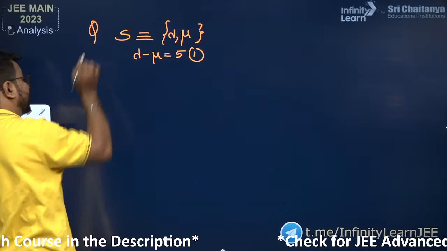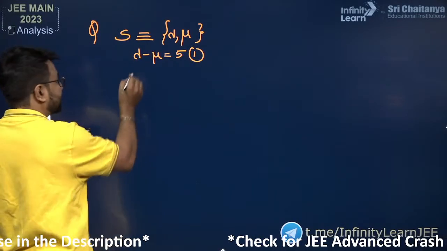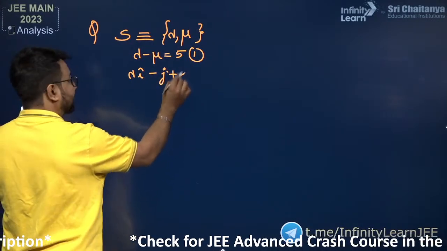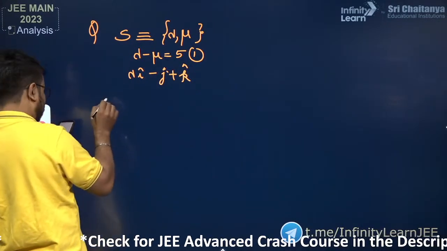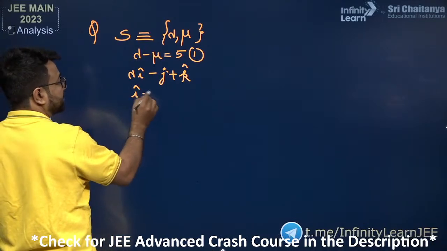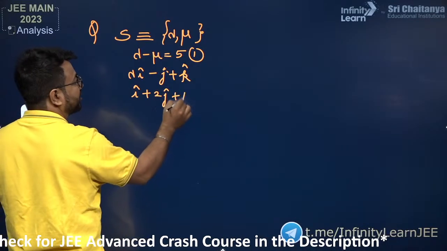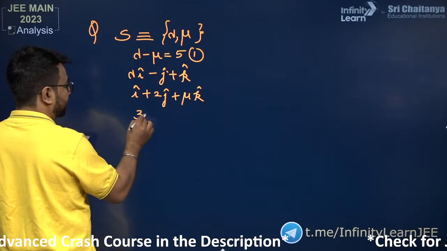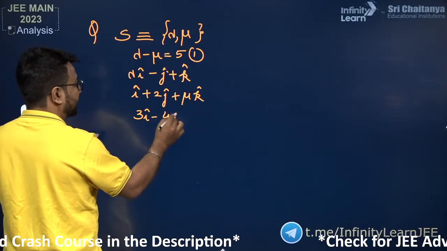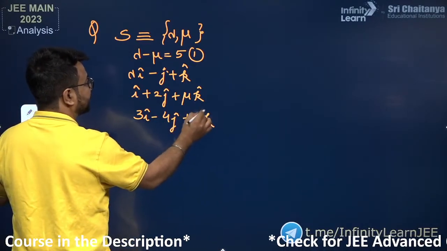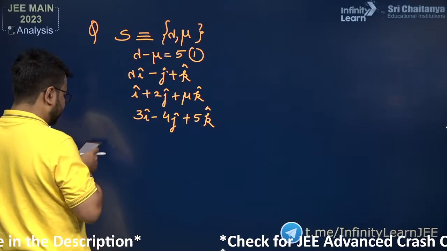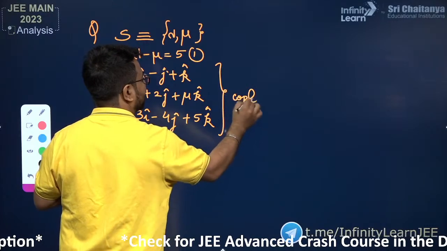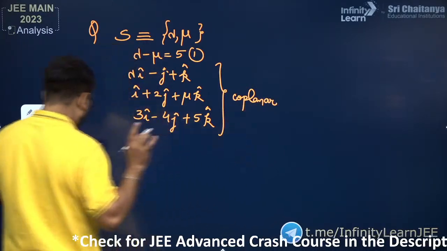This is the question. Moreover, they have given three vectors to us. The first vector is lambda i minus j plus k. The second vector is i plus 2j plus mu k. And the third vector is 3i minus 4j plus 5k. So these are the three vectors given to us. Now they are telling us that these three vectors are coplanar.